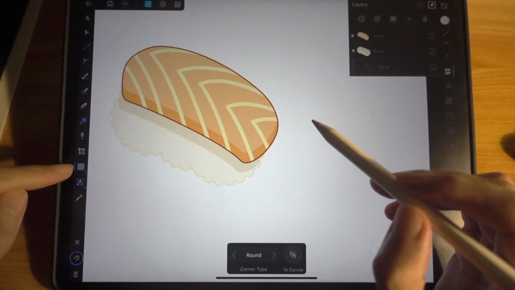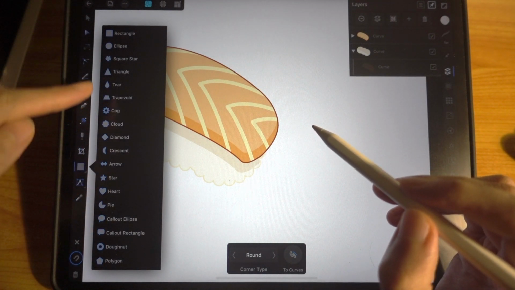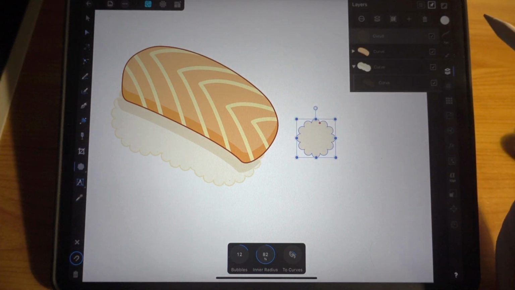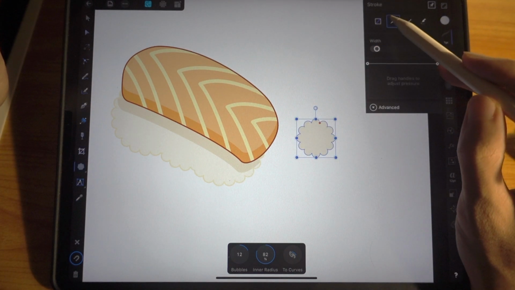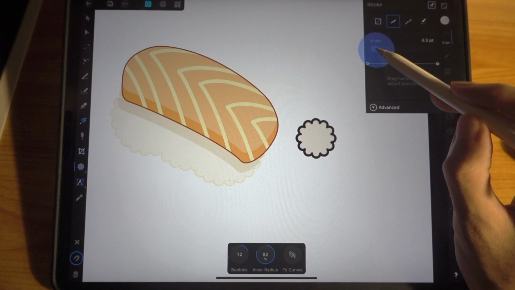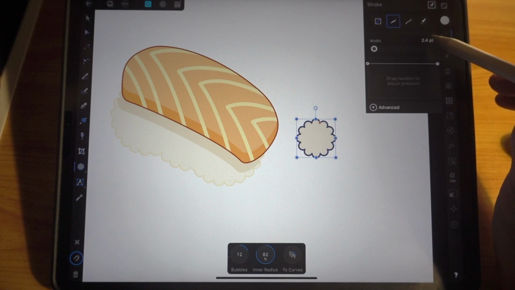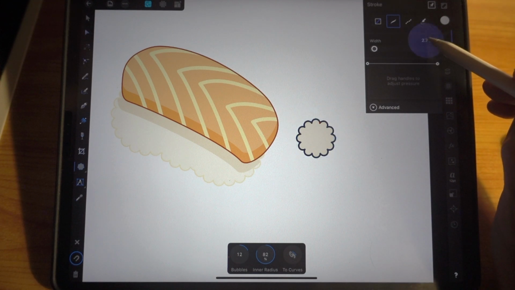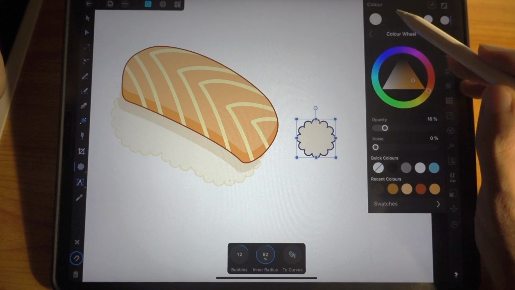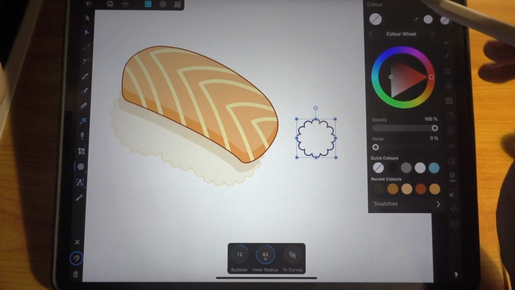Next, press this tool and press the cloud again. Where is the cloud? Here. Make a different cloud. Now we are going to change this. Okay, we have the width, right? It's like that. Okay, nice. I think I'm going to set the width to about 2. You can change it, all right? Just tapping here and press here, 2. Okay. Next, I don't want to see the fill. I don't want any fill. Okay, I just want the shape.